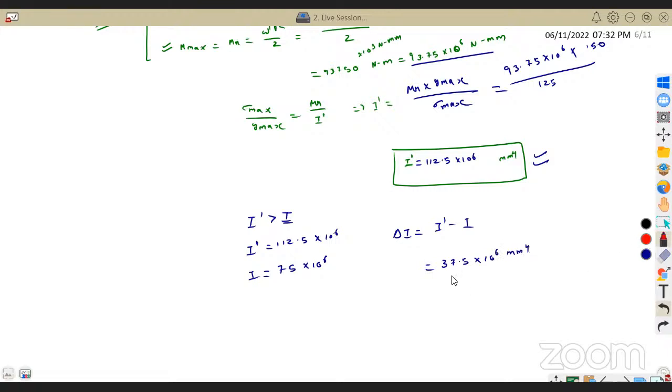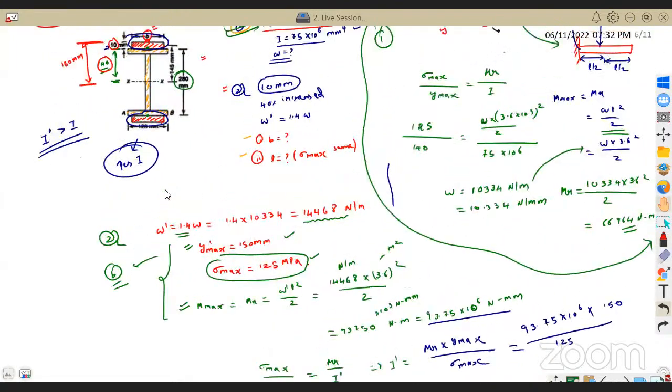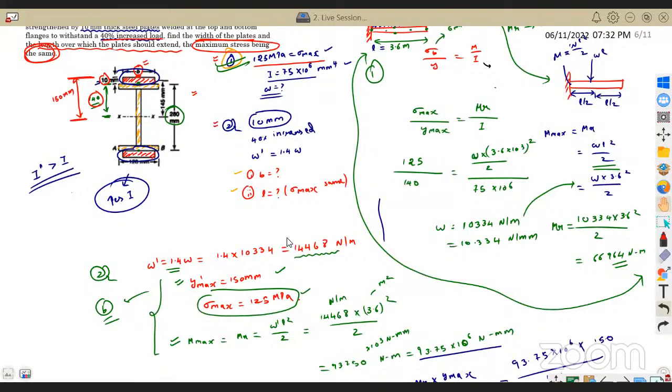Now just try to answer this question, it is straightforward. This increase in the moment of inertia has happened because of what? It has happened because of this plate only, right? The moment of inertia has increased because of this plate only.